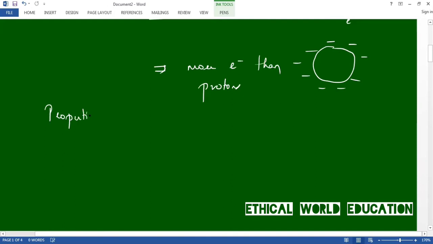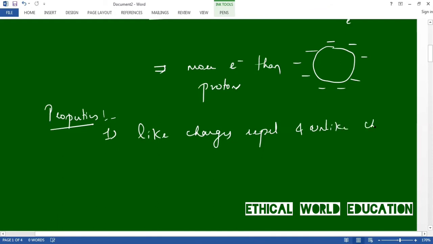One of the important properties is that like charges repel and unlike charges attract. Let us see the meaning of this. A positive charge will always repel a positive charge, and a negative charge will always repel a negative charge.